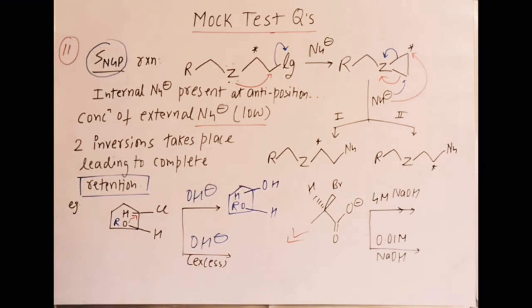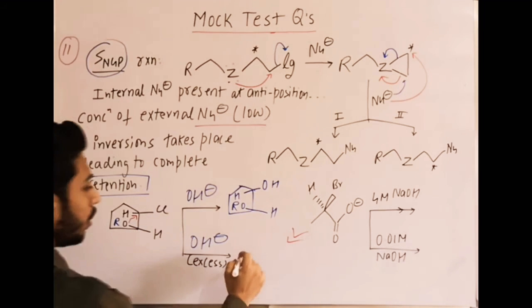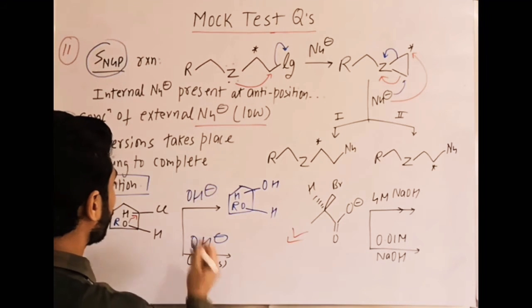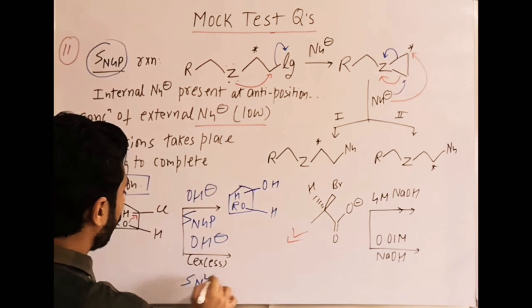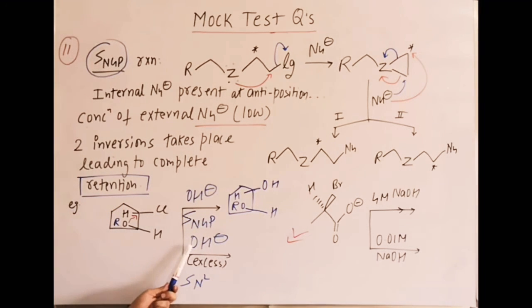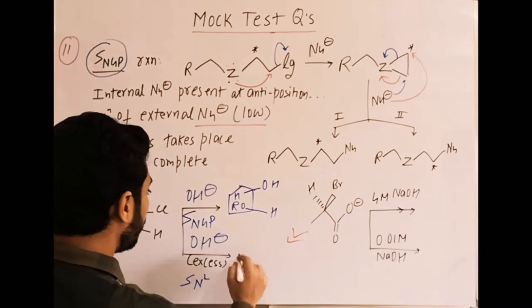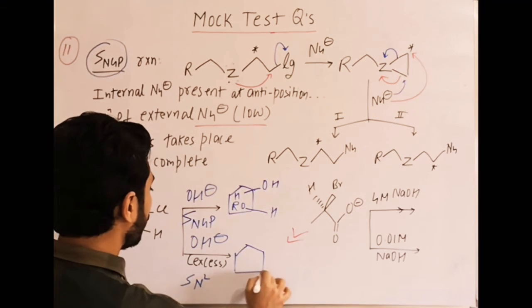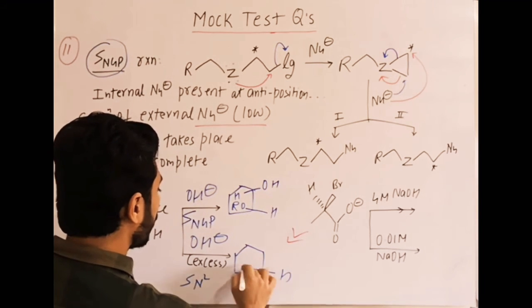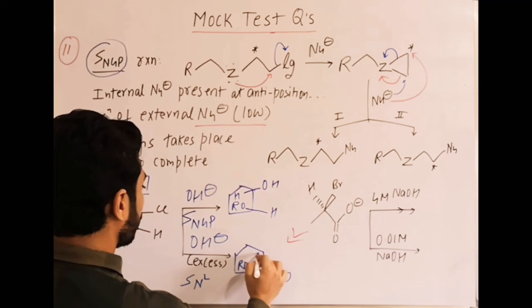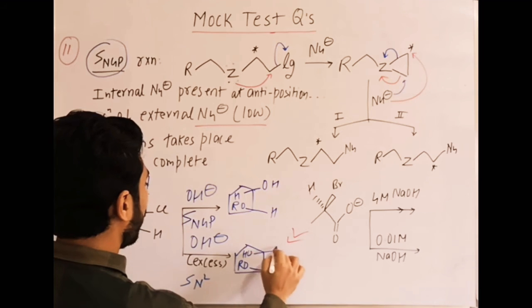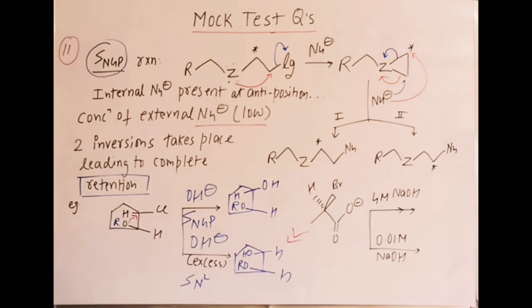But when OH minus is in excess, the chances of the external nucleophile giving the final product are more. So the above one is SNGP, and in the below one, because the concentration of nucleophile is more, it will be a normal SN2 reaction, which is opposite side attack of the nucleophile, and that is the product.